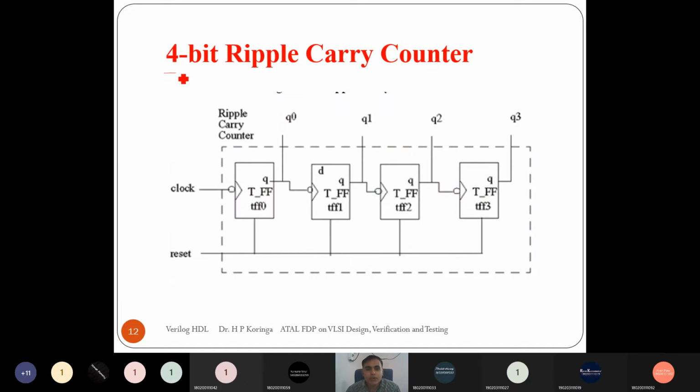Let's take the example of a 4-bit ripple carry counter. We can implement it using 4 similar T flip-flops. So here the design is divided into similar blocks using the modularity concept. We need to design only one block, and we can use it repeatedly to build a 4-bit ripple carry counter. So let's see, can we divide this T flip-flop further or not? If we cannot divide the T flip-flop further, then we can say the T flip-flop is a leaf cell, right?